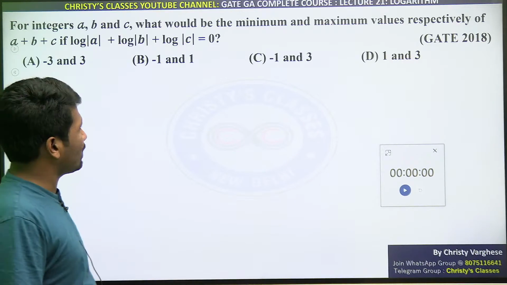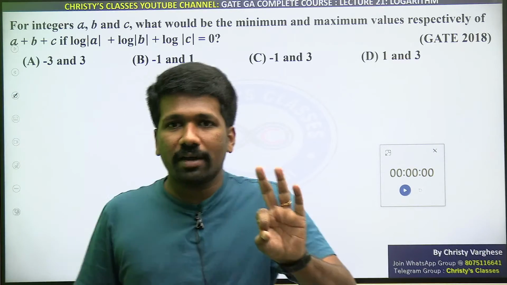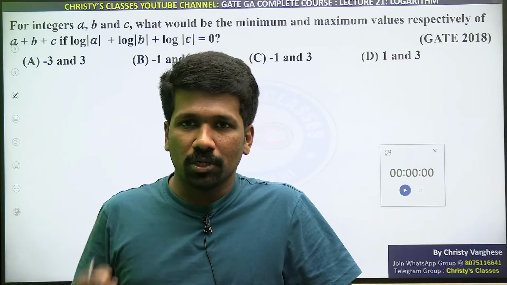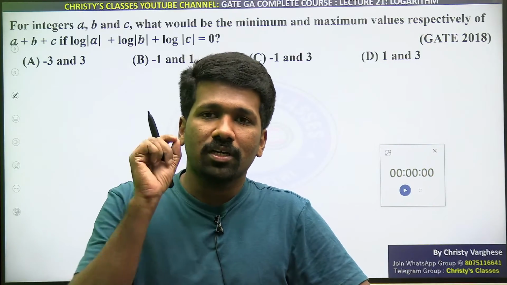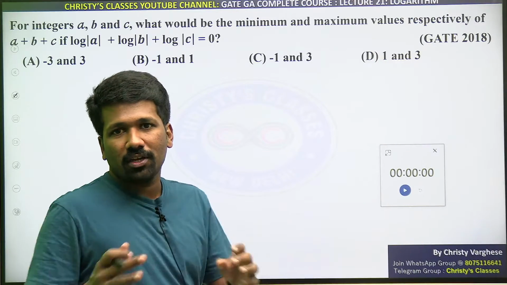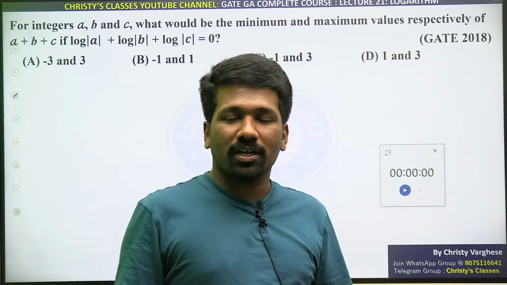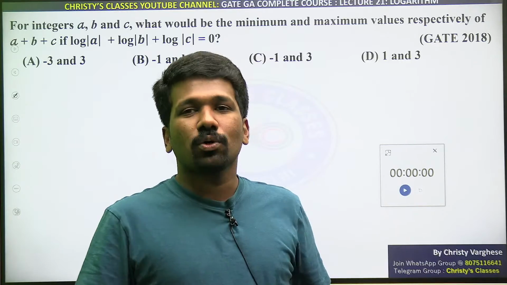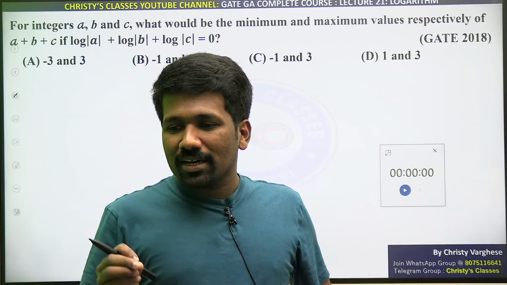Otherwise, you may get a wrong answer. That's why I told you the number system chapter is needed for all other chapters. Those of you who missed it, check out the recording. Basic definitions of integers, natural numbers, all those things are given.